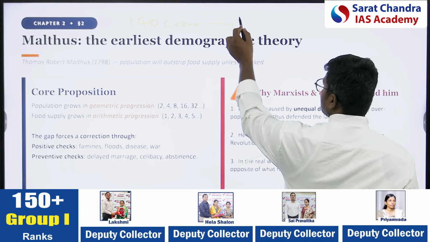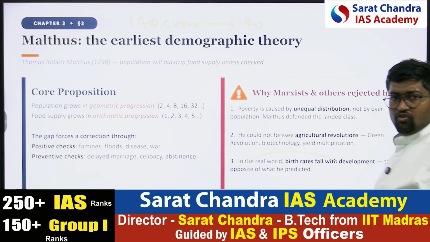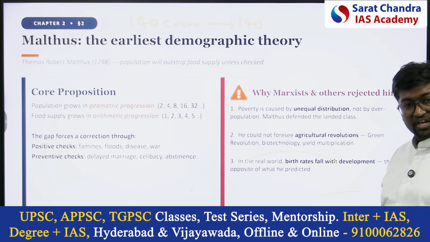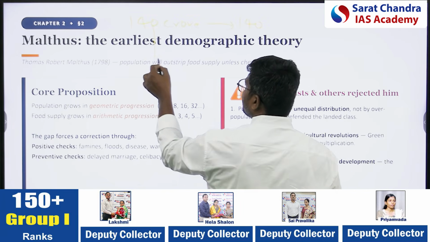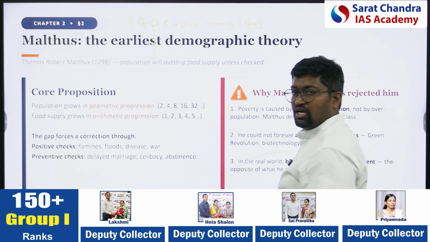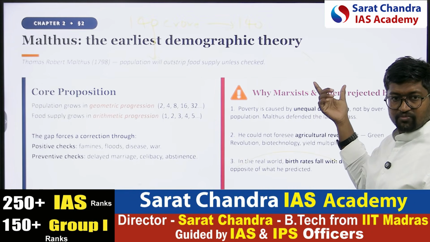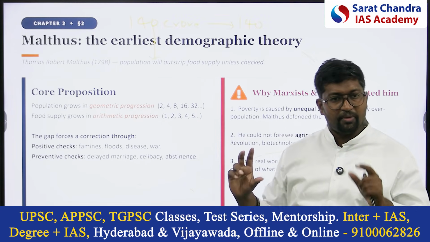How much quantity is needed? 140 crore quintals of rice. If population is increasing exponentially and resources are increasing arithmetically, then definitely poverty will increase. This is what is being said by Malthus.